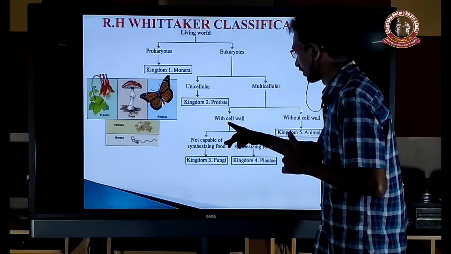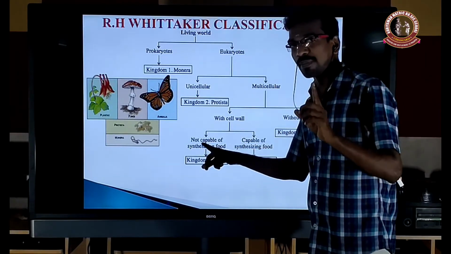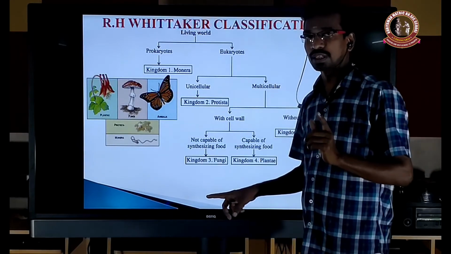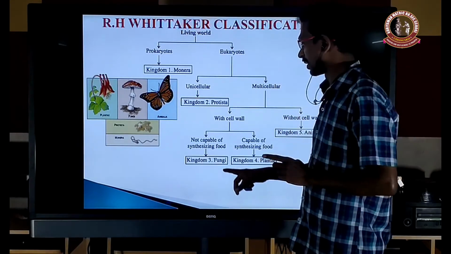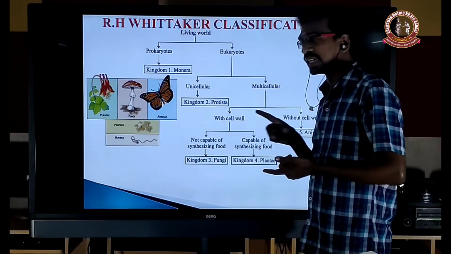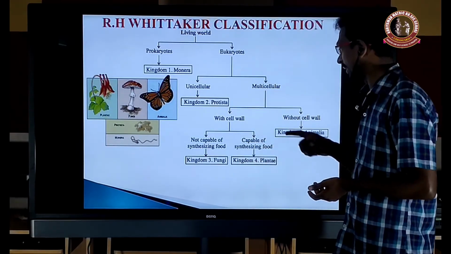So in the presence of cell wall, it will be classified into two categories based on the mode of nutrition. It depends on other organisms: kingdom Fungi. It is self mode of nutrition: kingdom Plantae.